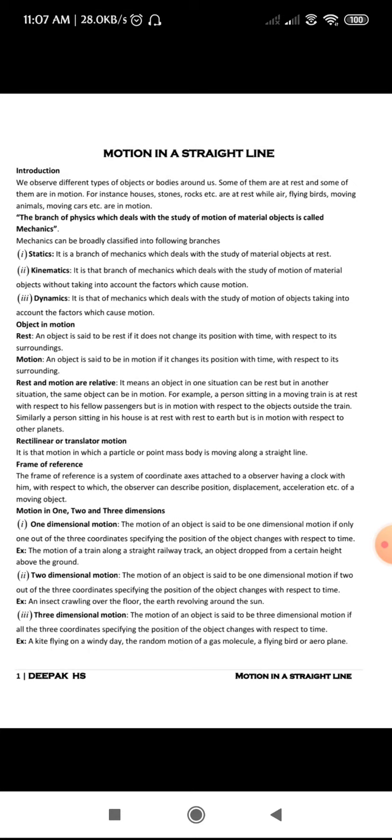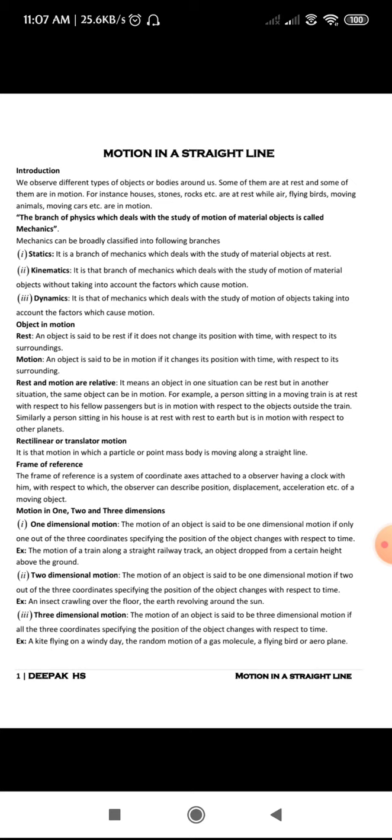So mechanics has been classified into three types: statics, kinematics and dynamics. In statics, we study objects which are at rest. In kinematics, we study bodies which are in motion, but we don't worry about what makes the body move. Coming to dynamics, we consider what makes the body be in motion. These are the three branches of mechanics.